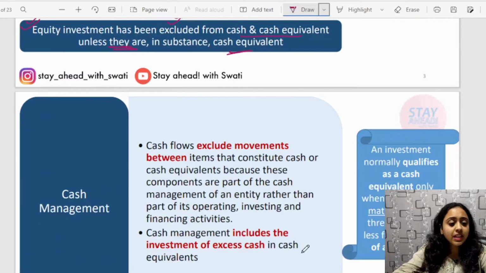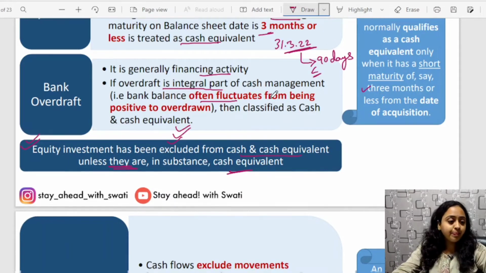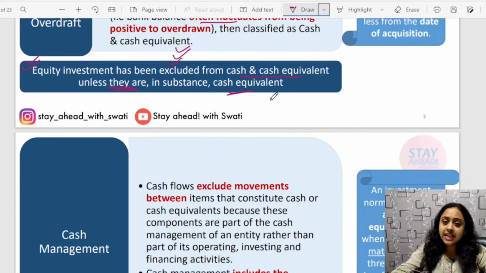There is a very good example which we will discuss in the next lecture. Please don't skip that. This 3-month criterion will be cleared in that example. Okay, FDs are never considered as cash and cash equivalents.